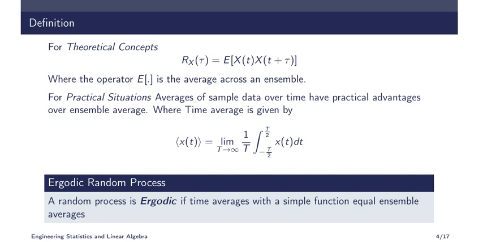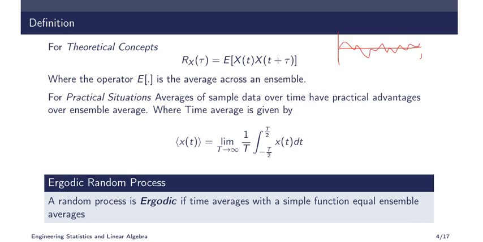So for theoretical concepts, we know that the autocorrelation function is calculated as expectation of x of t into x of t plus tau. Where we are using the E operator, the E operator is called the average for the ensemble. Now what do you mean by ensemble? Ensemble is nothing but all the possible x of t. For example, if it is a noise, you know that noise may be like this one. This is one kind of noise, right?